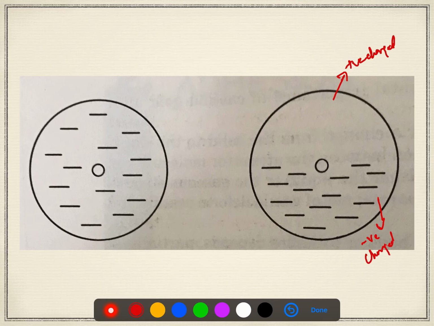So this negative end of the molecule will join another molecule which will be positively charged. But this does not remain permanent. This generally has a tendency to change. Hence it is called a fluctuating dipole, unlike in the case of a water molecule, which is a permanent dipole.